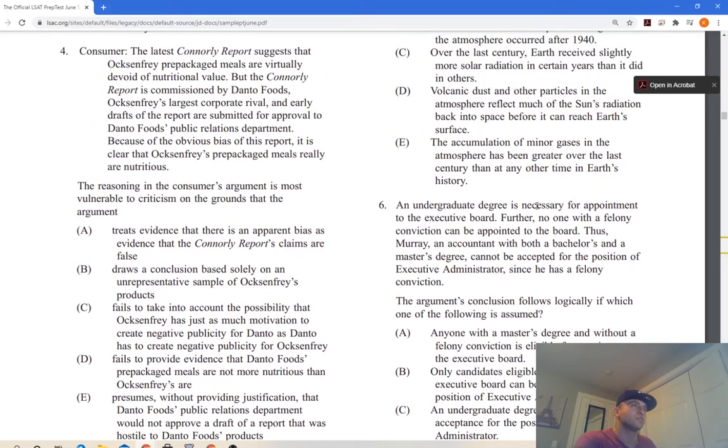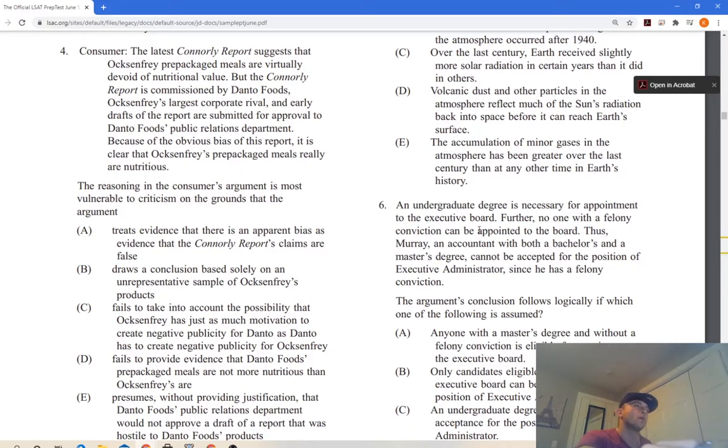All right, an undergraduate degree is necessary for appointment to an executive board. Further, no one with a felony conviction can be appointed to the board. All right, keep those two in mind. So an undergraduate degree is required, and no one with a felony conviction can be appointed to the board. Thus, Murray, an accountant with both a bachelor's and a master's degree, cannot be accepted for the position of executive administrator since he has a felony conviction.